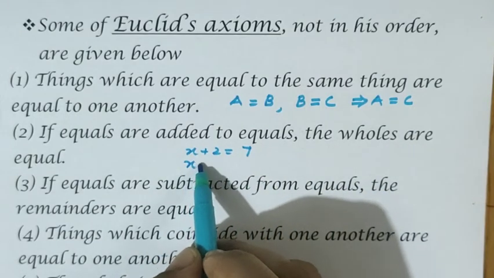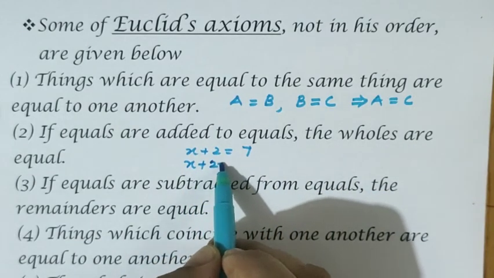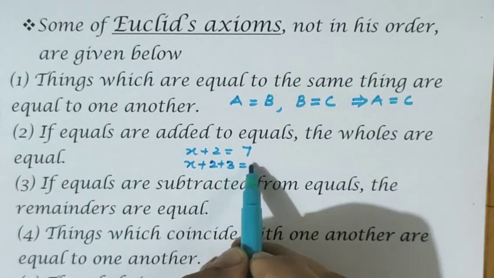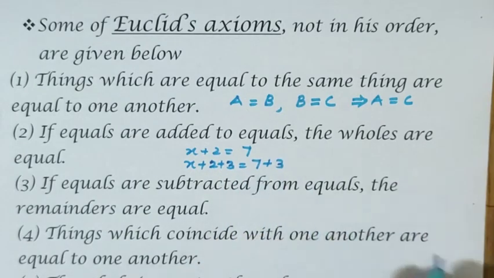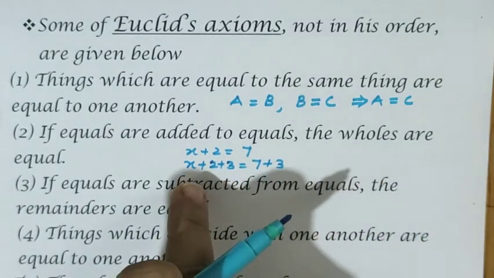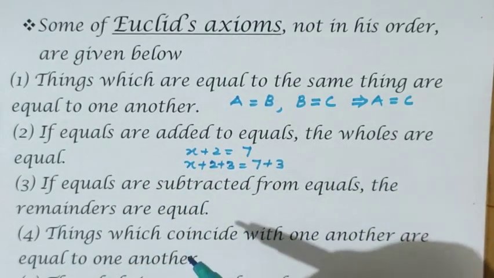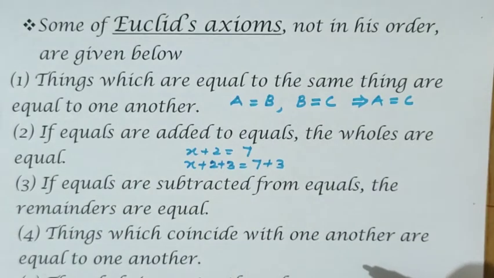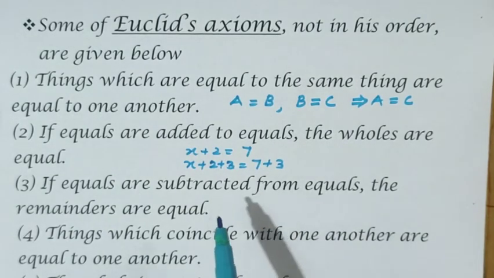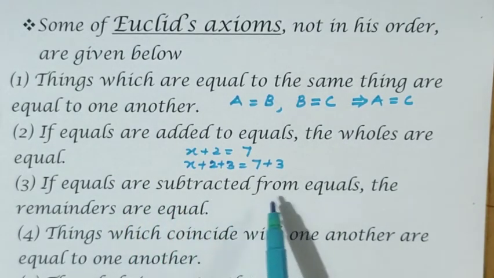If we add 3 to this side, I should add 7 plus 3 on the other side. So equals are added to equals. The same concept we used in the simple equations chapter. Same here also: if equals are subtracted from equals, then the remainders are equal.